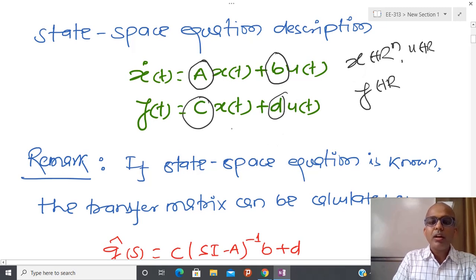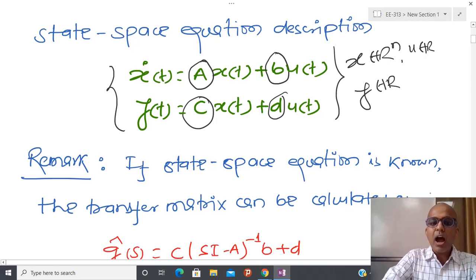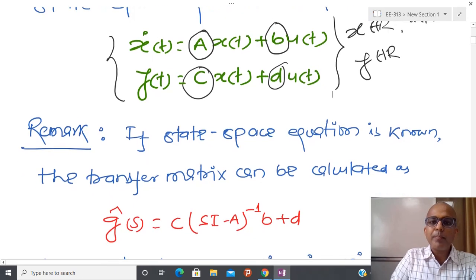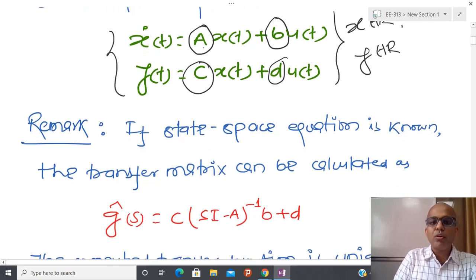Now we have already seen how to convert this particular differential equation, which is a matrix differential equation, because you can see that A is a matrix and x is some kind of vector. So due to that reason we call this a matrix differential equation, and after that I can calculate the transfer function by taking the Laplace transform on both sides, and I am assuming the initial condition equal to 0.